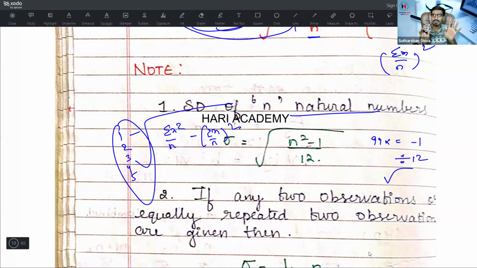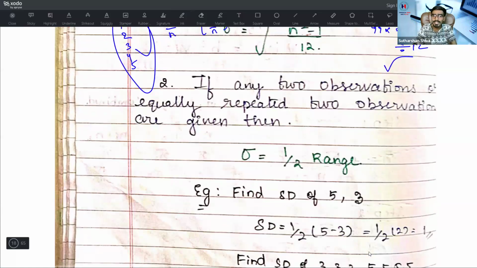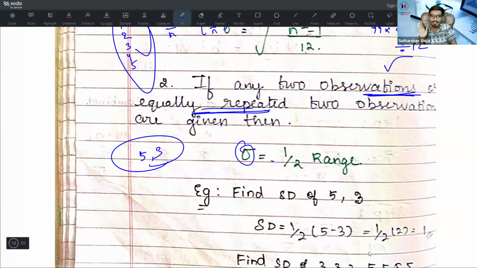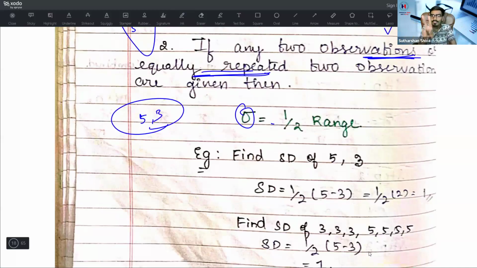Take a root value, and very simply you will get sigma, the standard deviation. If two observations are given, let's say 5 and 3, what is the sigma I need to find out? Very simple: sigma is equal to half of the range. Because we have two data, the range is 2, and 2 divided by 2 is 1. So standard deviation is equal to 1 when 2 data are given.